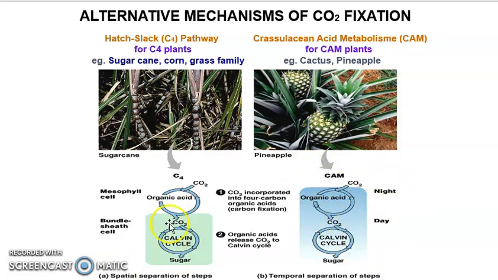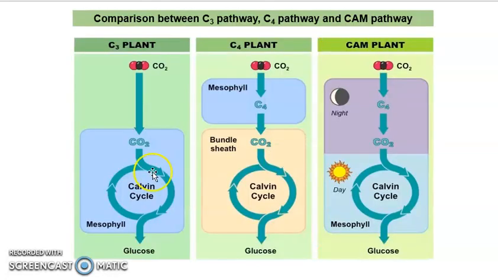So kalau untuk C4 pathway, kita panggil sebagai spatial separation of steps. Spatial separation means that dia berlaku pada space yang tak sama. Tapi kalau untuk CAM pathway, dia adalah temporal separation, maksudnya dia berlaku pada timing yang berbeza, different time. So this is the comparison between C3, C4 and also CAM pathway.